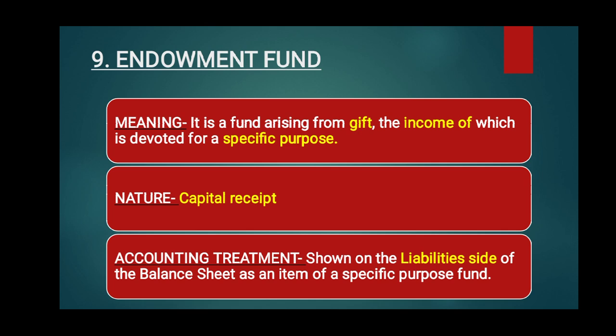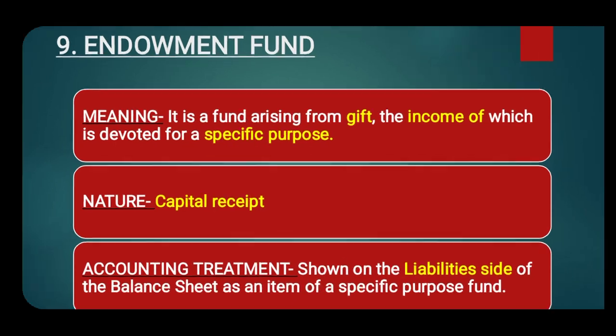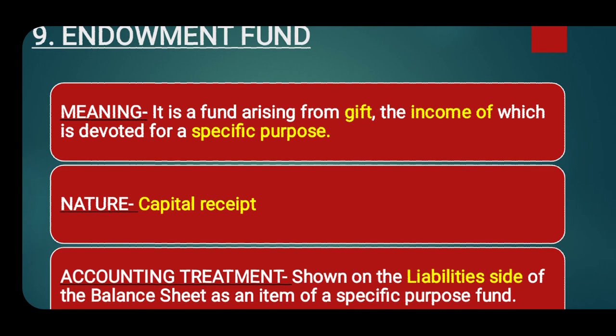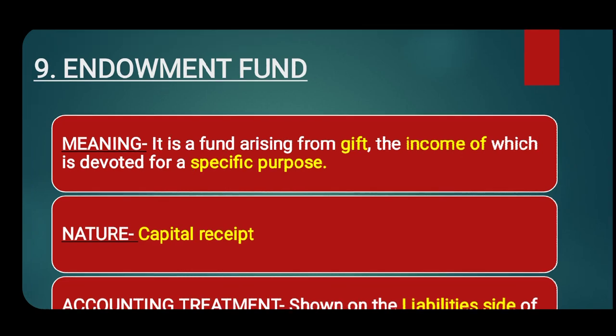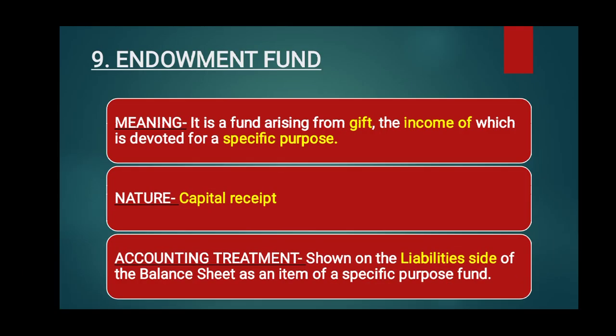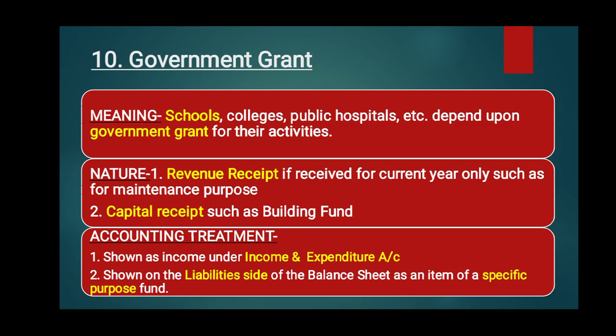Next is endowment fund. Endowment fund is what? It is a fund arising from a gift, the income of which is devoted to a specific purpose. So it is a gift for a specific purpose, and it should be treated as capital received and shown on the liability side of the balance sheet. So note down these things, accounting treatments.